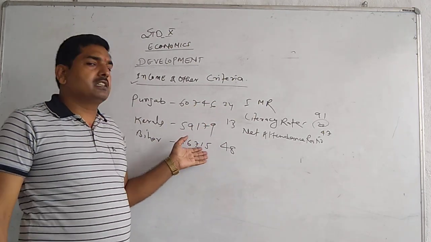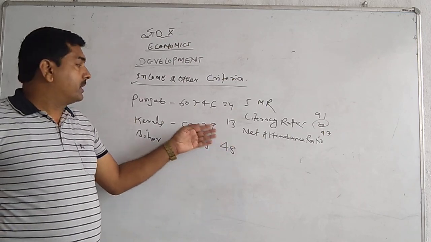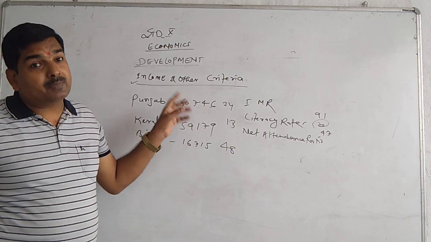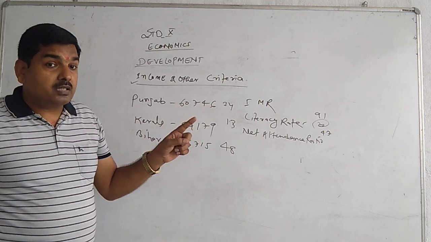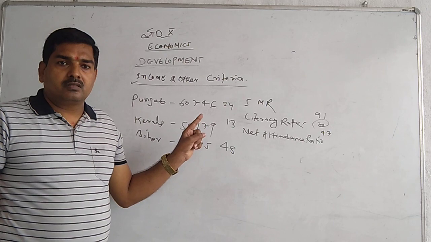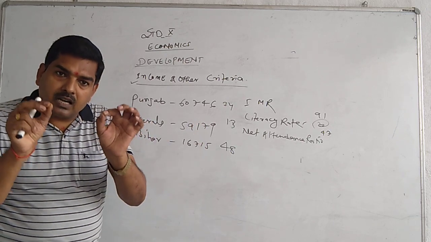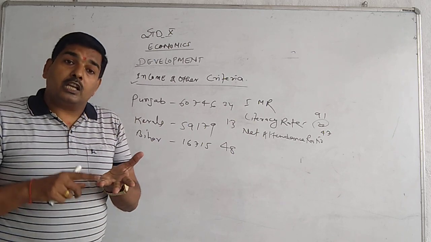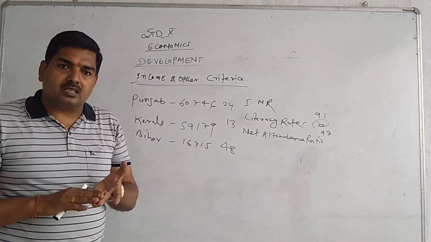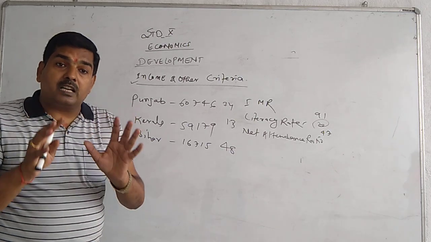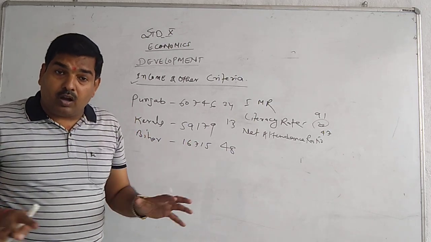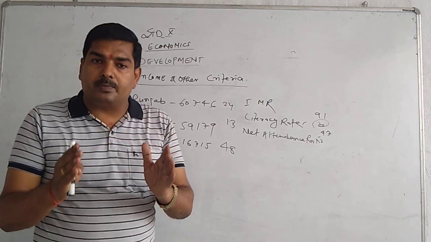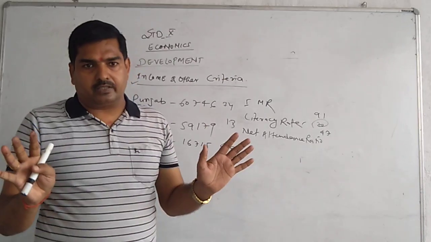Bihar has less income, that means fewer facilities, but Punjab has better income, so it should be better compared to Kerala, but Kerala is better. Why? Because Kerala focuses on a human-centered approach to development. That's why the PDS system, education system, and health conditions, that means the government provides the basic amenities to all people in all categories. That's why its ratio is better compared to all the states.